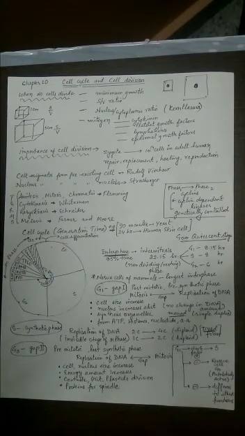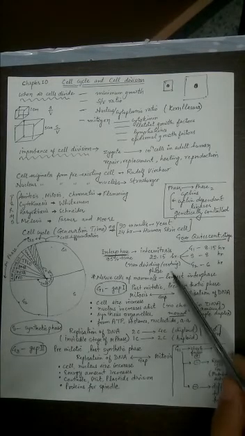Why? Because it is the gap between 2 mitoses. By one mitosis the cell you are studying is formed, and by the next mitosis the cell you are studying is going to divide. So between 2 mitoses the gap is called the interphase. 95% of the time of the cell cycle is consumed by interphase. Initially scientists used to call it a resting phase or a non-dividing phase, because when you see through the microscope you don't find much activity going on inside the cell, so it appears to be in a resting phase.